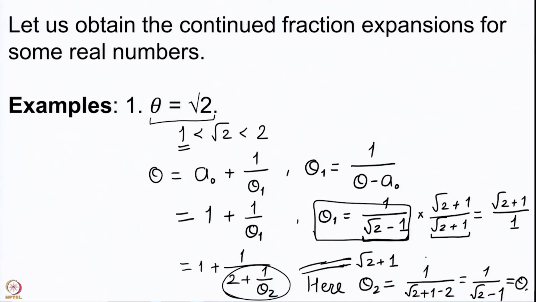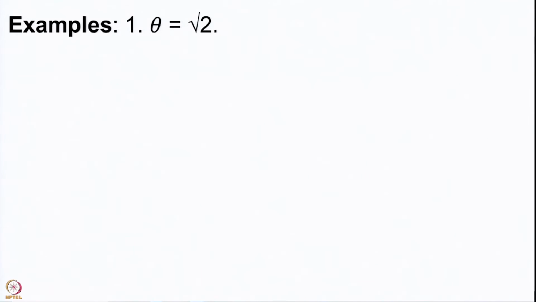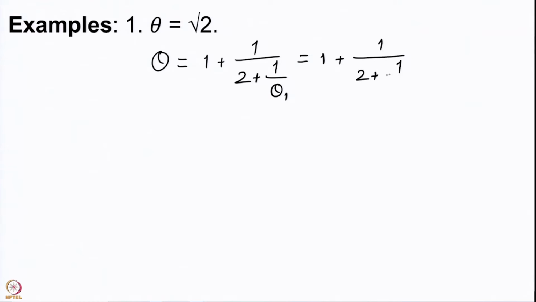So, theta 2 is nothing but theta 1. We are in a better situation than most other situations, because what we obtained is that 1 plus 1 upon 2 plus 1 upon theta 2 has now become theta 1. So, we get this to be 2 plus 1 upon 2 plus next one after theta 1 would be theta 2, but that is the same as theta 1, and so we are going to continue in this way.